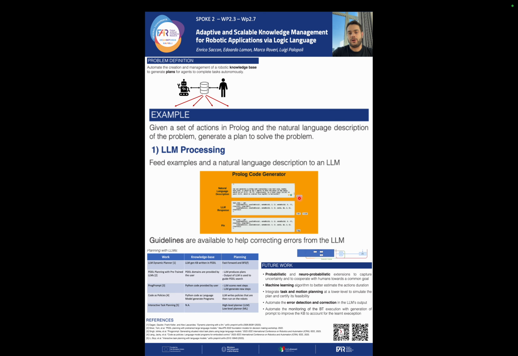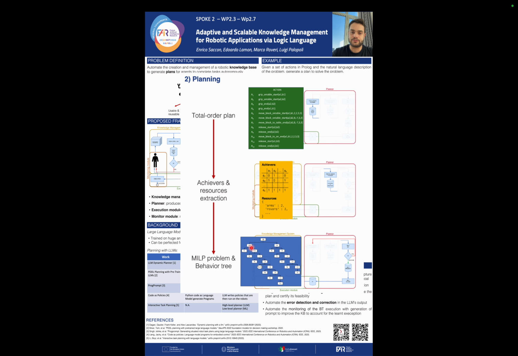So here we have a brief example of how our framework works. We provide a natural language description of the environment and the task that we want to accomplish. We give it to the large language model, which provides us with a response. And if it is correct, then that's fine, we have our knowledge base. Otherwise, if it is wrong, we have to fix it. And for doing that, we have some guidelines that may help the user in fixing the errors.